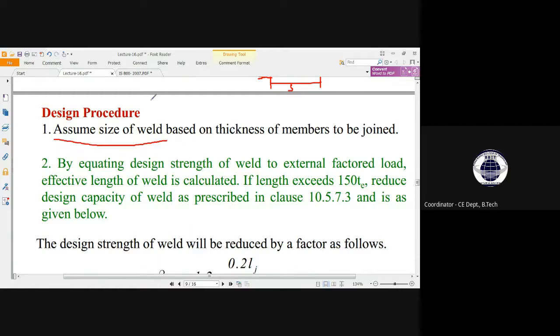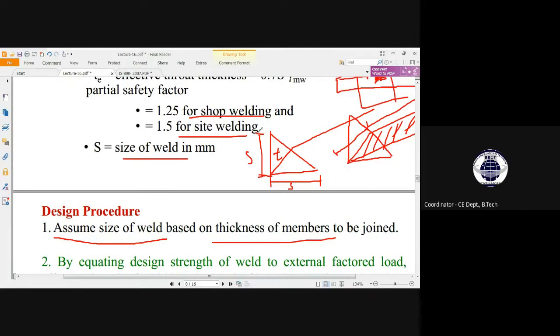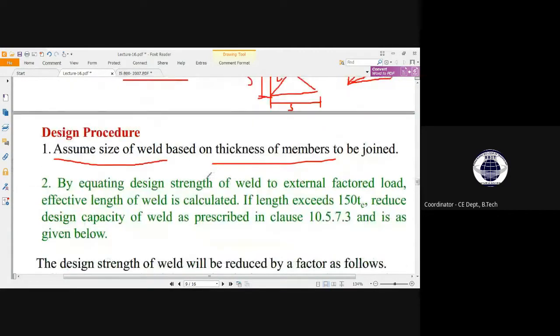From which aspect can you assume it? You cannot take any random number for the size of weld. You have to consider the size of weld based on the thickness of the member. The member thickness will be given in the question. From that member thickness, we can easily get the value of size of weld, which is given in the IS code only. I will show you during the problem solving time.